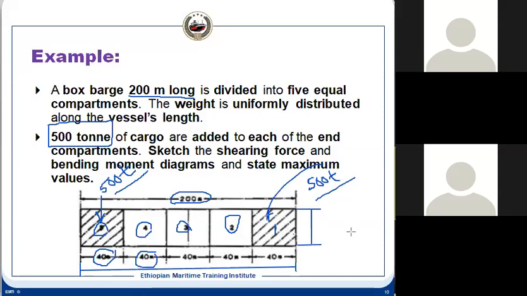The underwater volume throughout the length will remain constant because our cross-sectional area is rectangular. So if you see the cross-sectional area, it will be the same throughout the length, so our buoyancy also will be uniformly distributed.